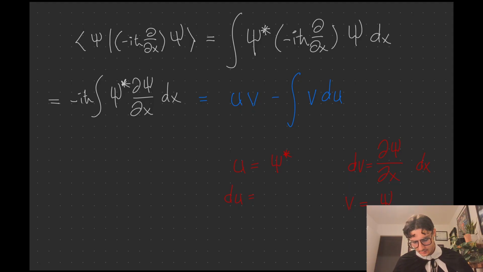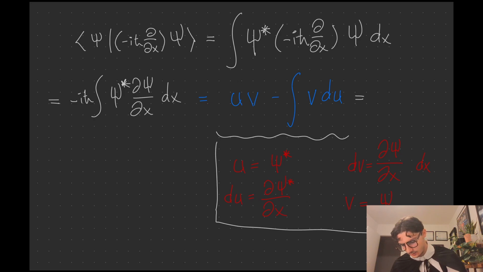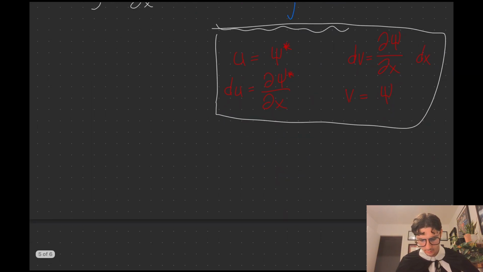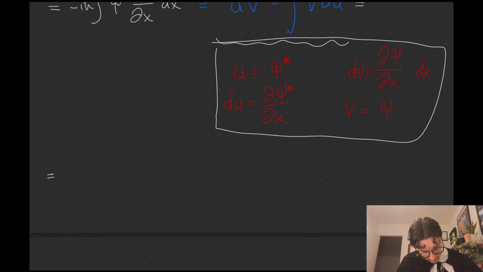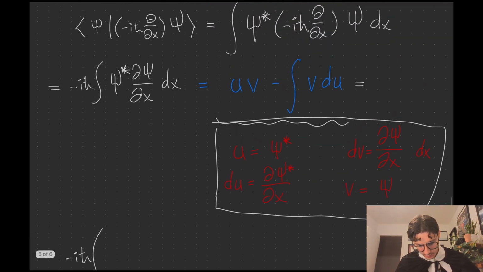And if this is u, then du becomes partial psi star partial x. Okay. Now let's take this over here and continue using these little things that we wrote with integration by parts. So we have minus i h bar. This entire integral becomes uv.